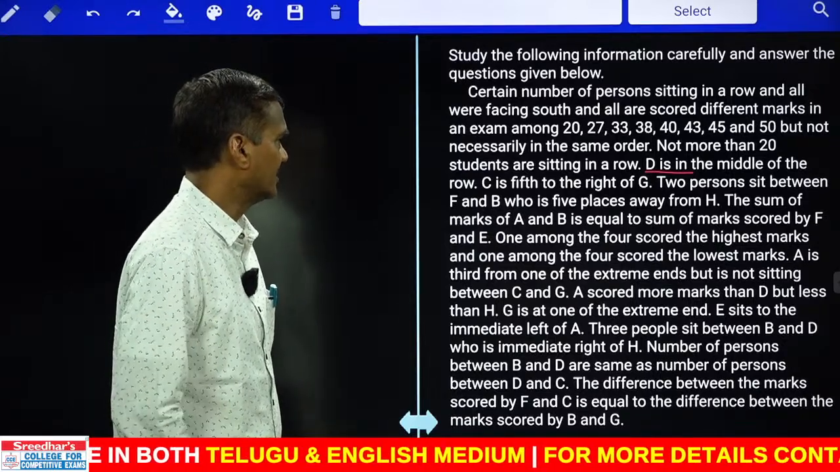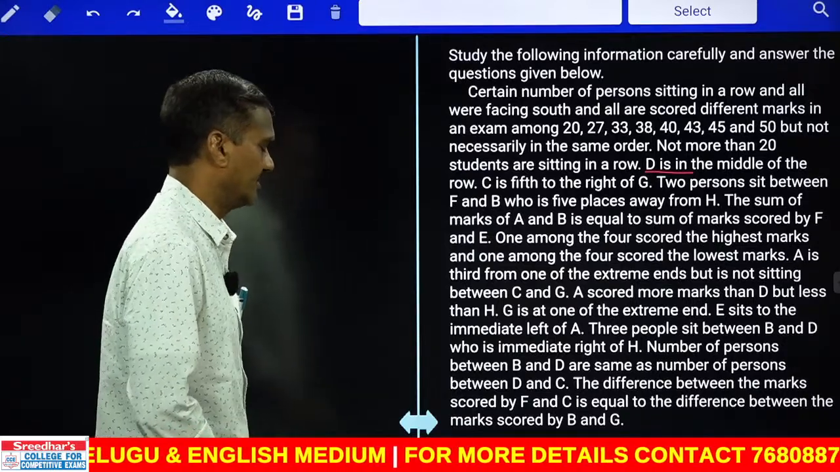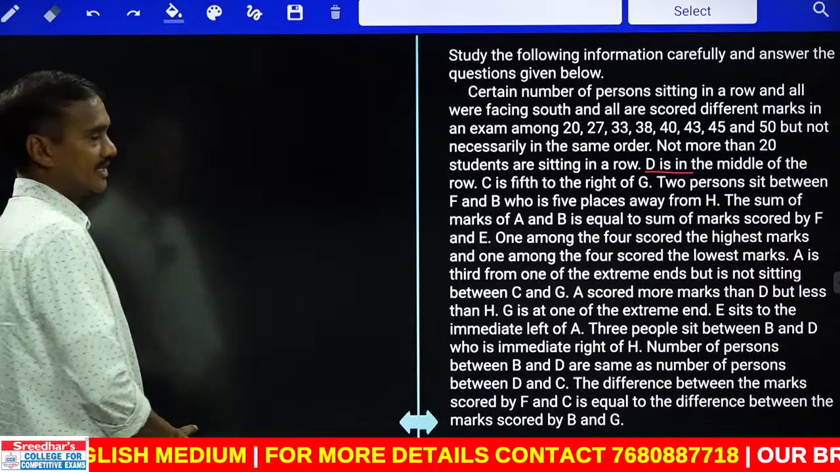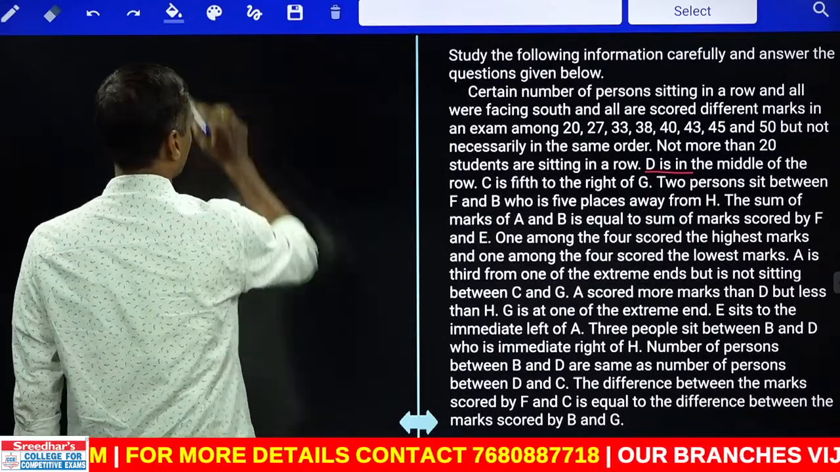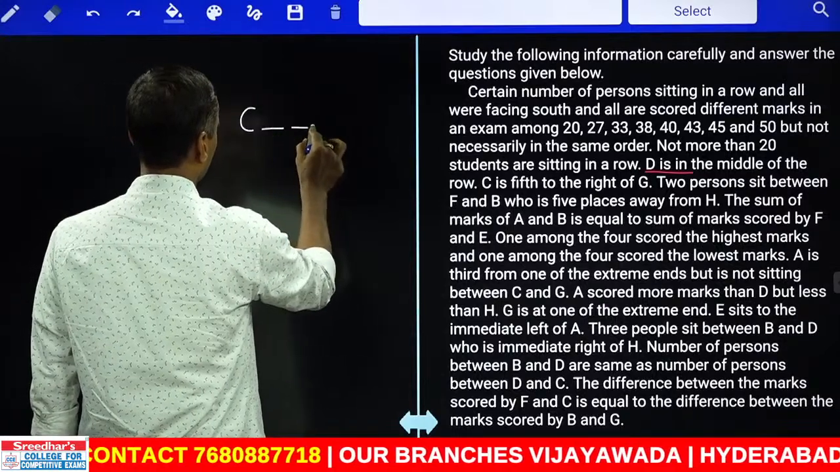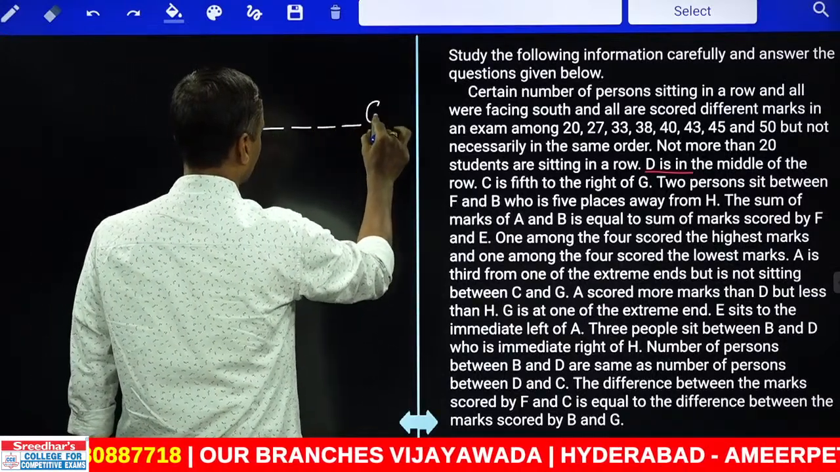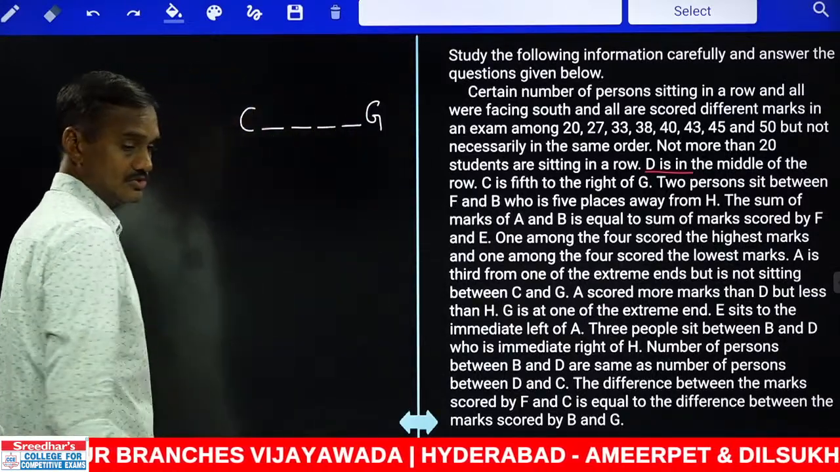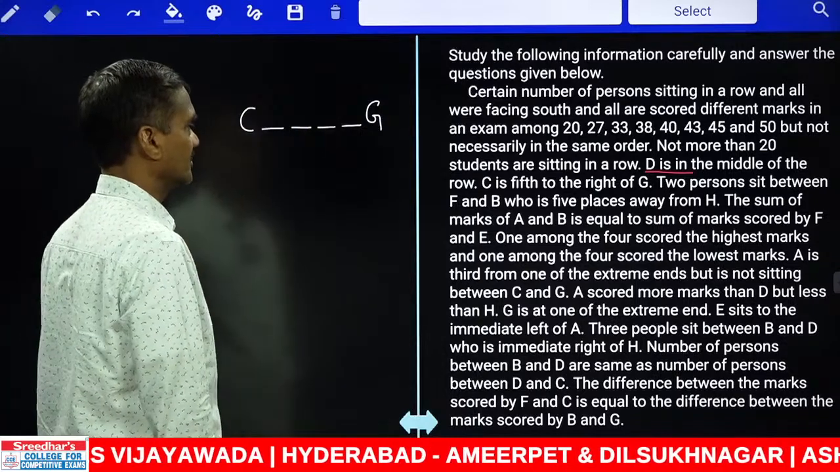Then C is fifth to the right of D. And where is C? C is fifth to the right of G, unknown. C is fifth to the right of G, so how should the order come? C is fifth to the right of G: 1, 2, 3, 4, right-hand side. All the persons are facing towards south, so C is fifth to the right of G.